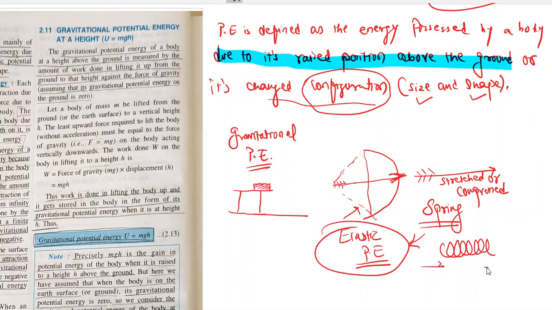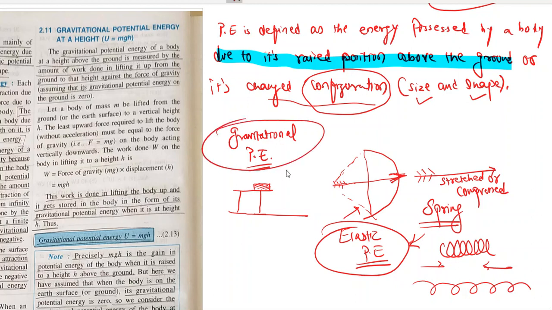If you compress a spring and leave it, it will come back to its original position. So we had stored energy in it. If you stretch a spring and then leave it, it will come back to its original position. We are storing elastic potential energy in it.